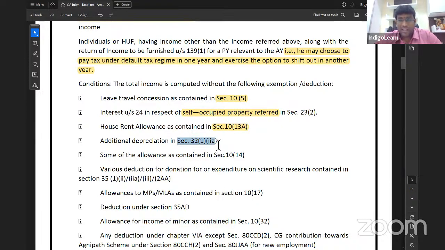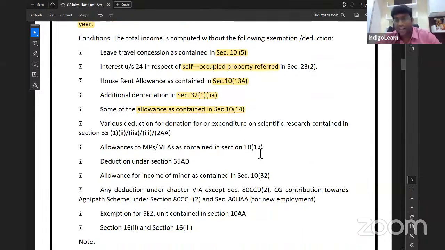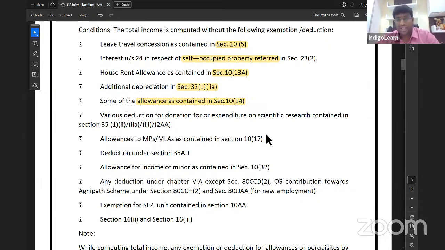Additional depreciation as contained in 32(1)(iia). We can take depreciation, but we can't take additional depreciation. Some of the allowances contained in section 10(14), like children education allowance, children hostel allowance, transport allowance, all those will not come in case of default tax regime. Various deduction for donation for scientific research. Then, allowances to MPs, MLAs contained in section 10(17). Daily allowance or constituency allowance to MPs, MLAs.